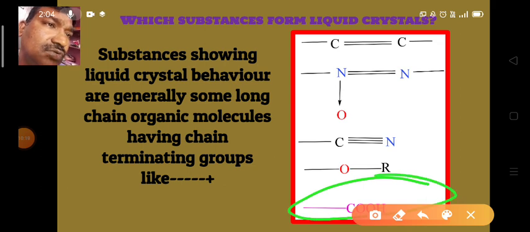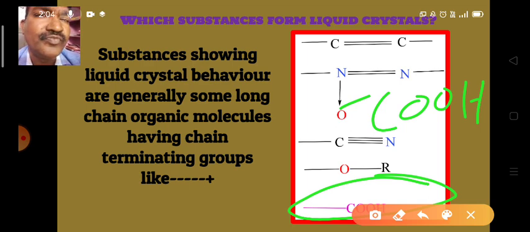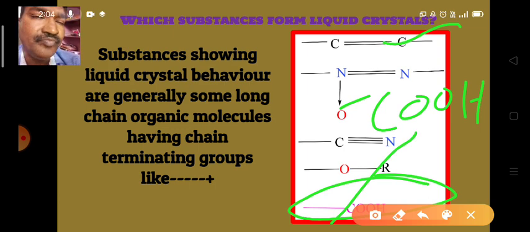So the organic substances that contain long chain molecules with the azoxy group, cyanide group, alkoxy group, ethylenic group, or carboxyl group in them generally form liquid crystals or crystalline solids.